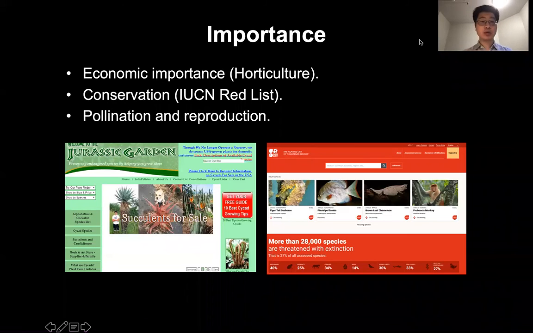Cycads are economically important plants. Some of them are commonly used in horticulture, and they also have conservation value because many species are listed in the IUCN Red List and threatened by illegal poaching and habitat destruction. Pollination is an important stage for plant reproduction, and therefore we would like to study their weevil pollinators.